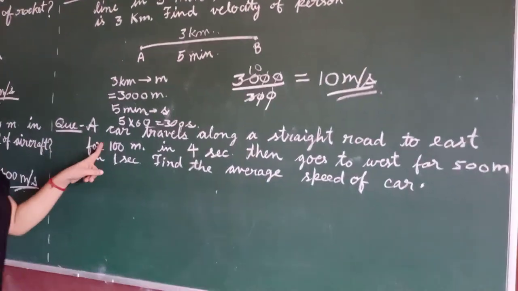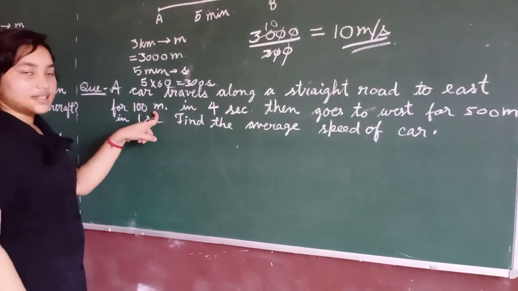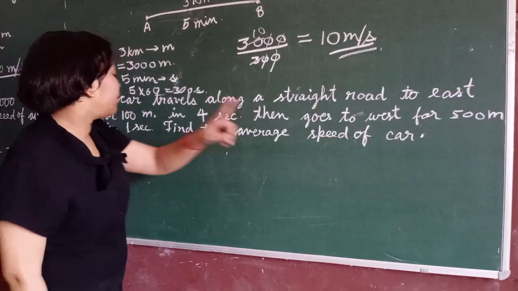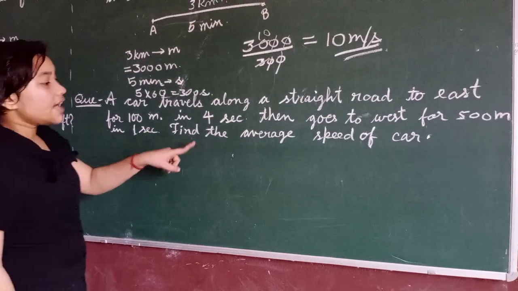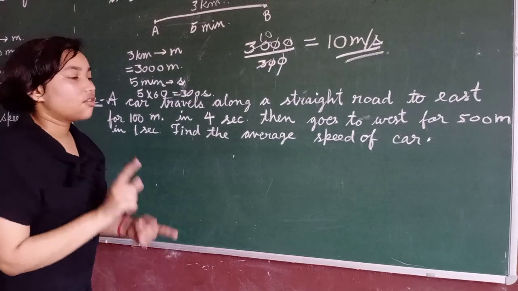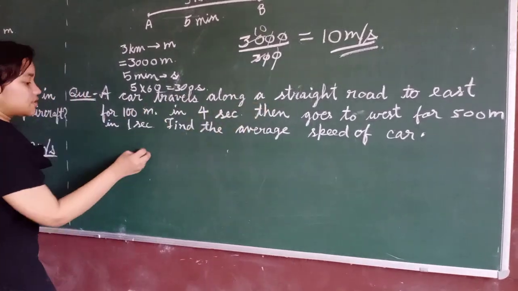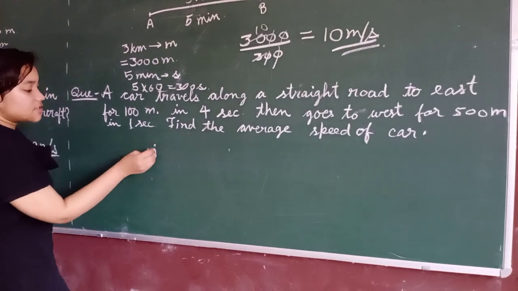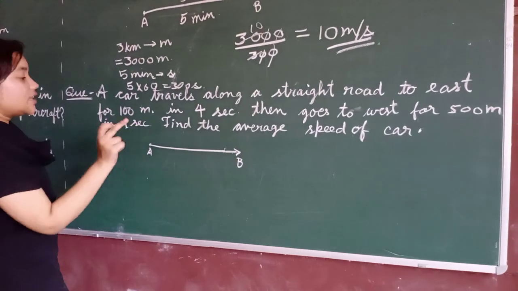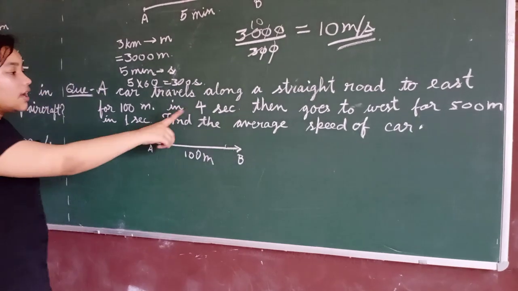Next question. A car travels along a straight road to east for 100 meters in 4 seconds. Then goes to west for 50 meters in 1 second. Find the average speed of the car. Suppose this is point A and it travels till point B in the east direction for 100 meters in 4 seconds.